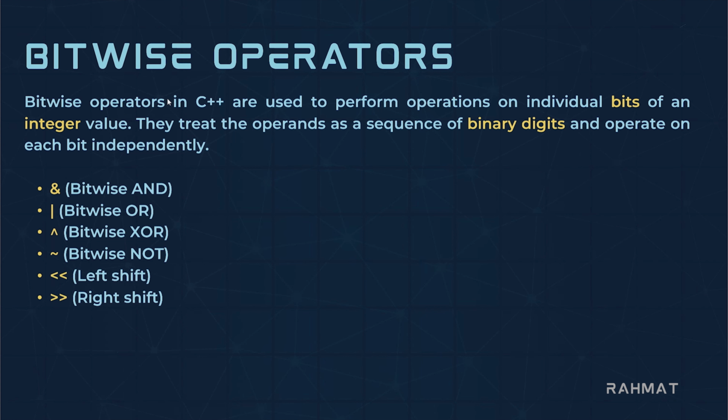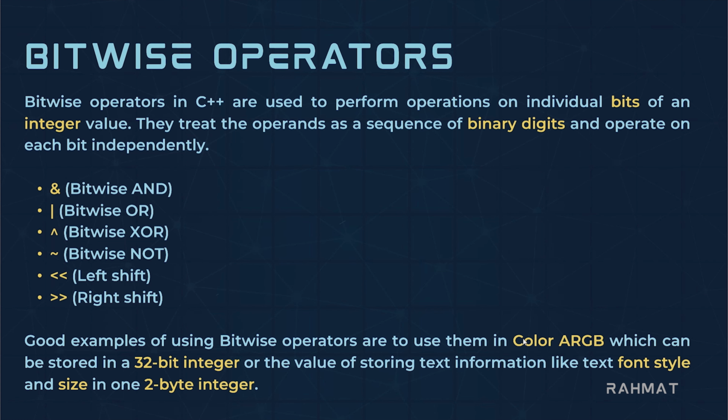So you might be thinking, why do we need these bitwise operators? Why do we want to do operations on every single digit of an integer value? Let me give you a very good example. Sometimes you need to store color information like ARGB: alpha, red, green, and blue. Alpha is for storing the transparency information.